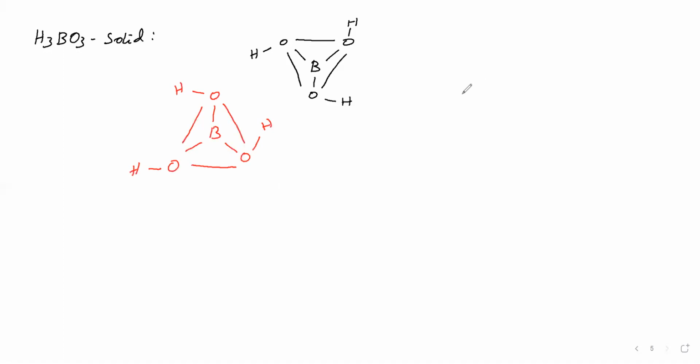Next, here we write boron and 3 oxygens, then hydrogens, 1 hydrogen for each oxygen, and again a triangular shape.